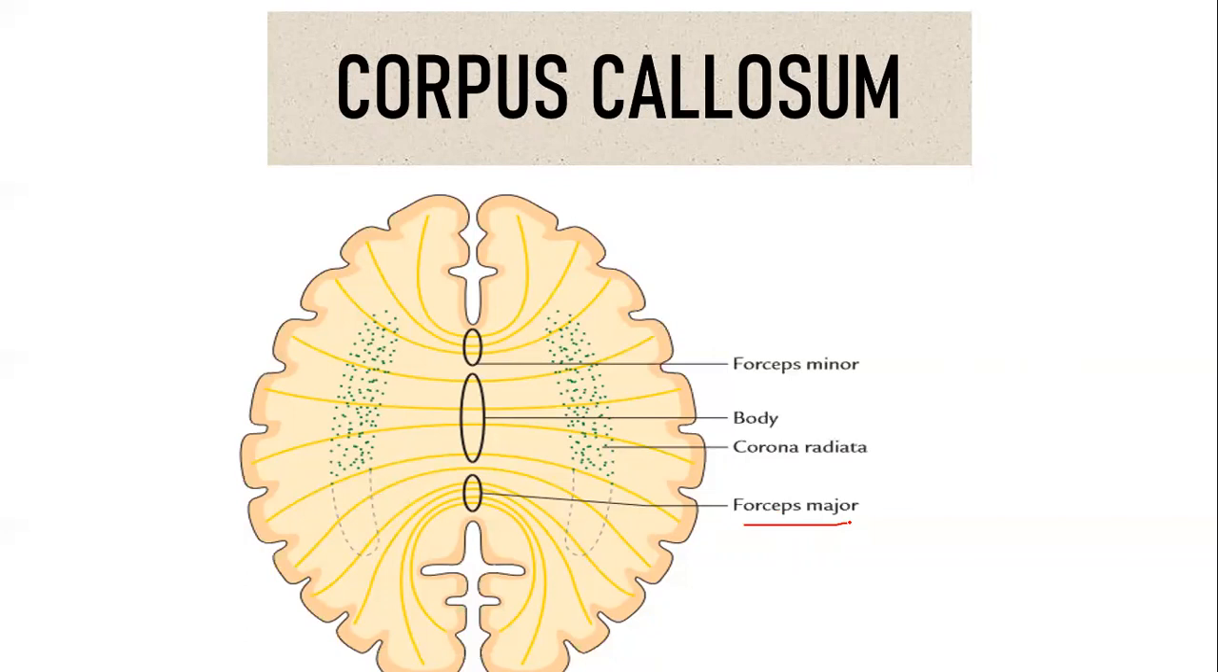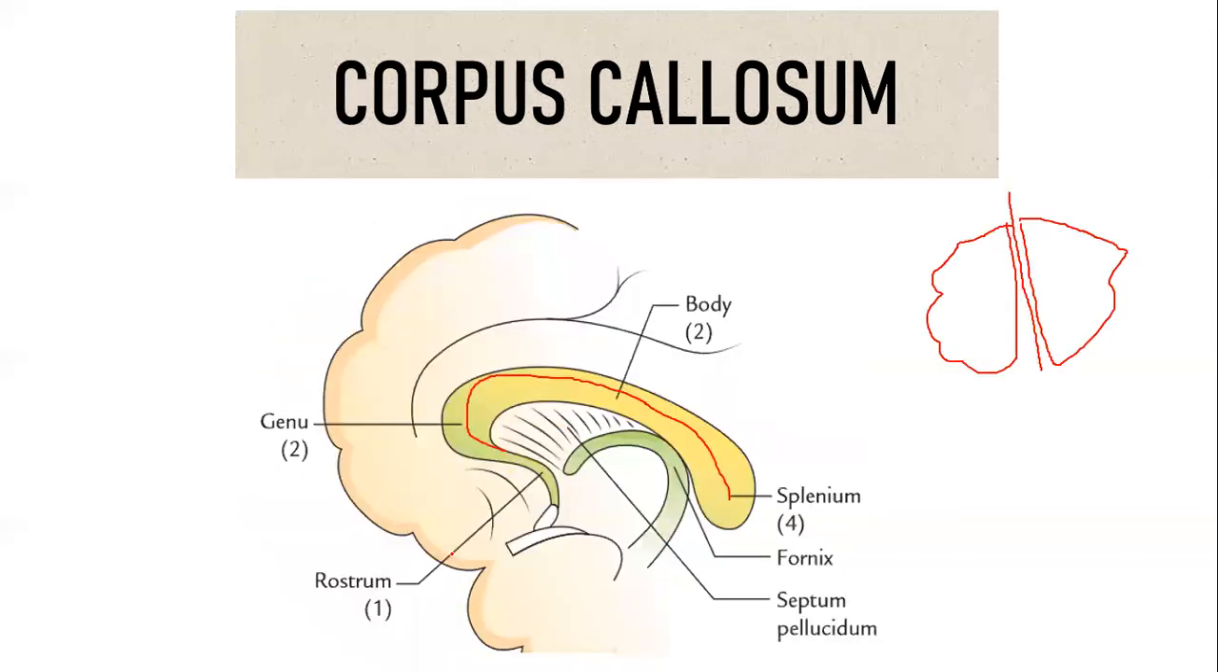How is the forceps major formed? In the splenium of the corpus callosum, the fibers are going to supply the parietal lobes, temporal lobe, occipital lobe. Once it supplies the occipital lobe, the remaining nerve fibers sweep backwards or bend backwards and form a structure called forceps major. So forceps major is related to splenium, and forceps minor is related to your genu.